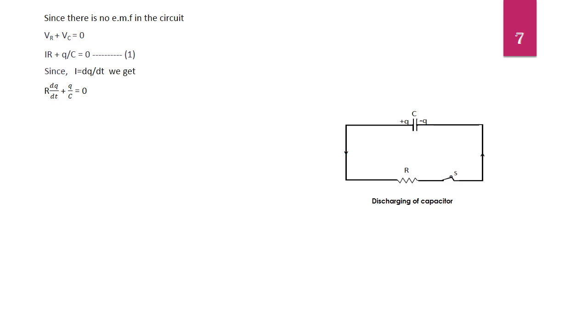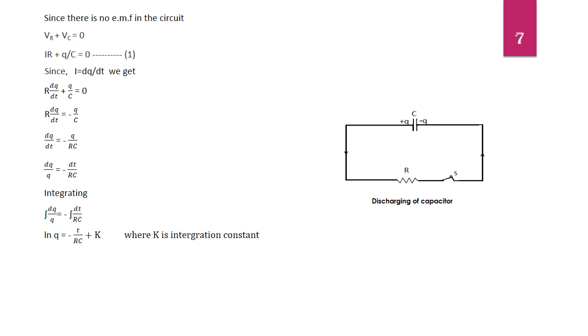Taking Q by C to right hand side, we get R into dq by dt equals minus Q by C, or this equation can be written as dq by dt equals minus Q by RC. Now cross multiplying, we get dq by Q equals minus dt by RC. Integrating, we get ln Q equals minus t by RC plus K, where K is integration constant.